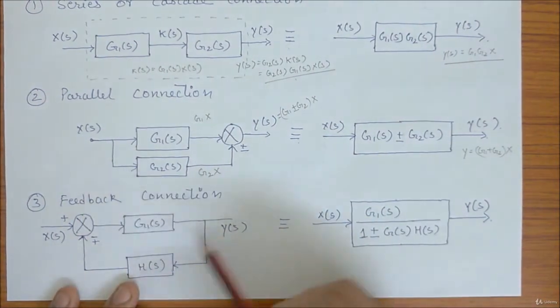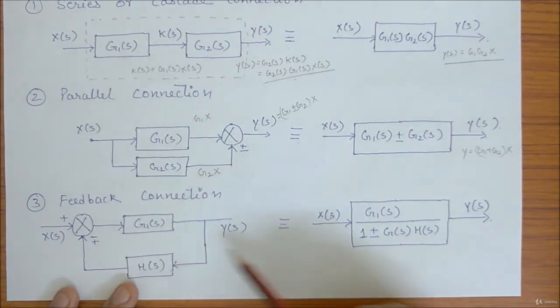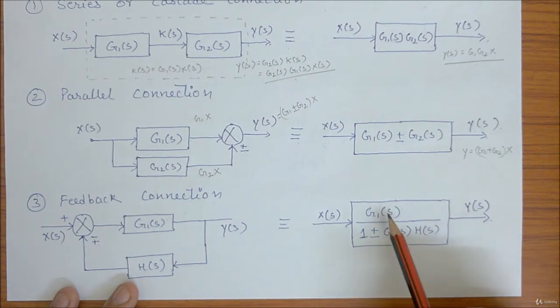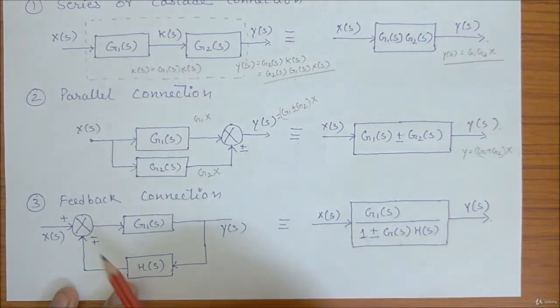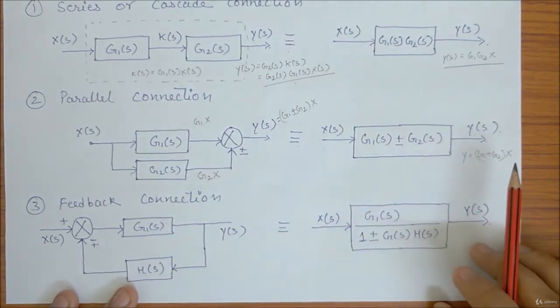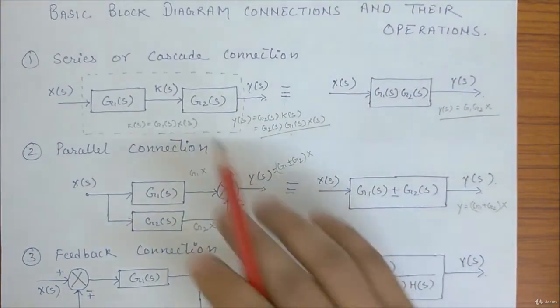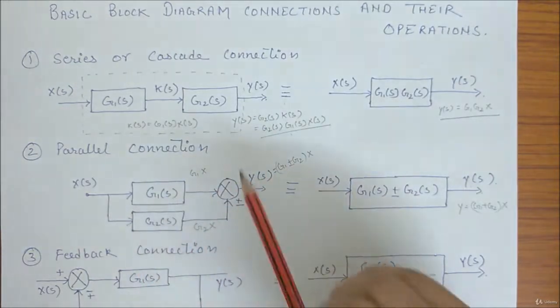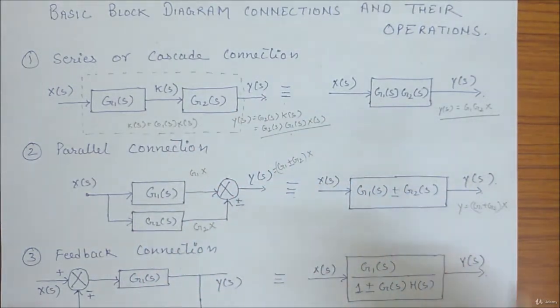I think I have solved this in the last video. You can cross check with the values. The transfer function was G(s) divided by, I guess, 1 plus G(s)H(s), because we had minus there in the last video. Okay, so this is the basic block arrangement. You should know this, and this will be helpful later on.